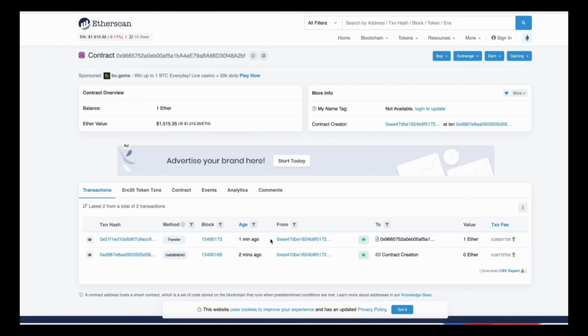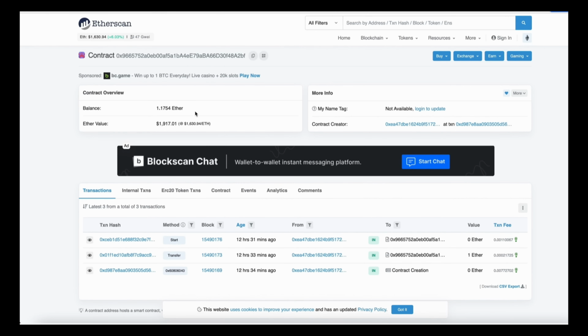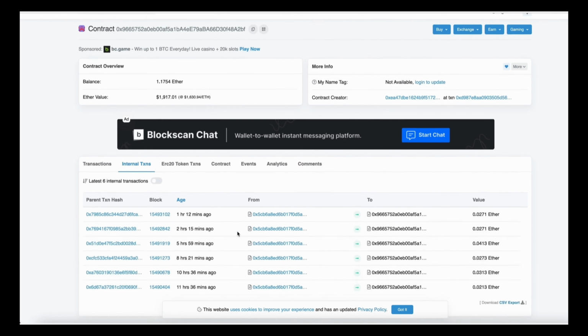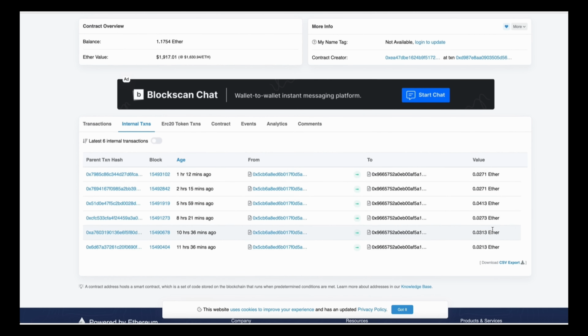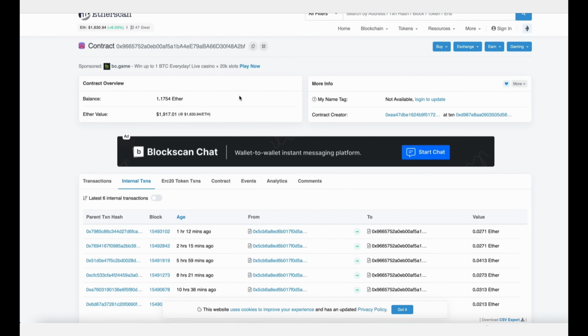Well guys, I want to share the profit the bot made for me. So I have something around 1.17 Ether, which is around 17%. You can see the transaction that our bot made in the internal transactions tab. As you can see here are the front run transactions that our bot made over the 10 hours. There are a total of 7 transactions. Now if we calculate the sum profit minus gas fees, we get exactly 0.17 Ethereum. So I'll see you in 10 hours.